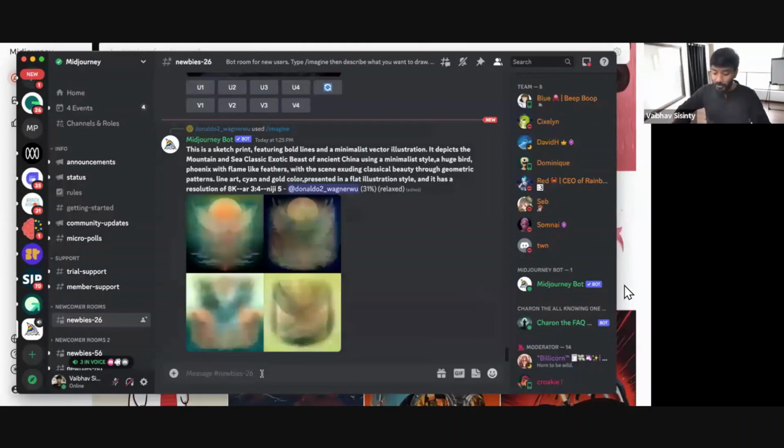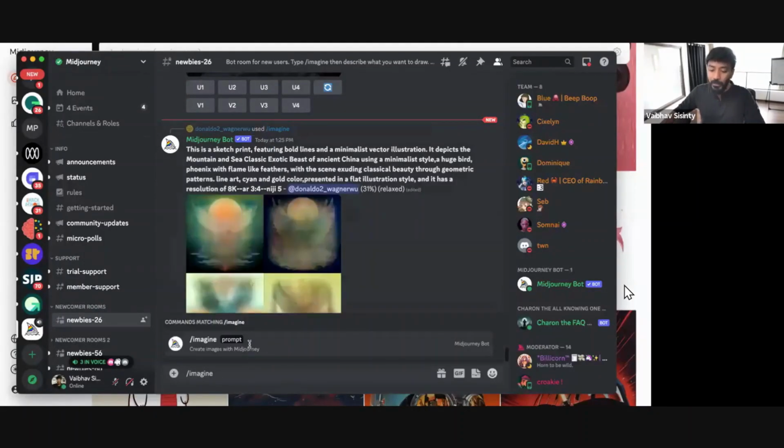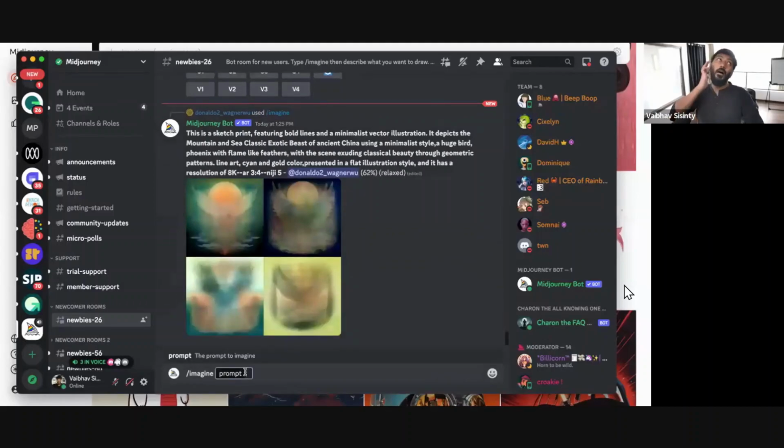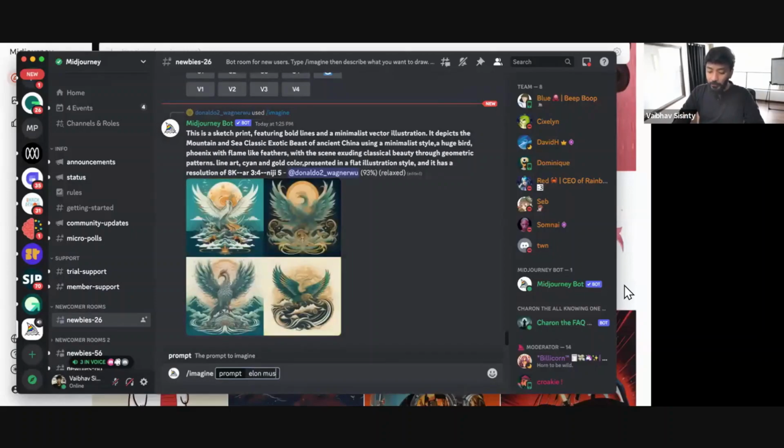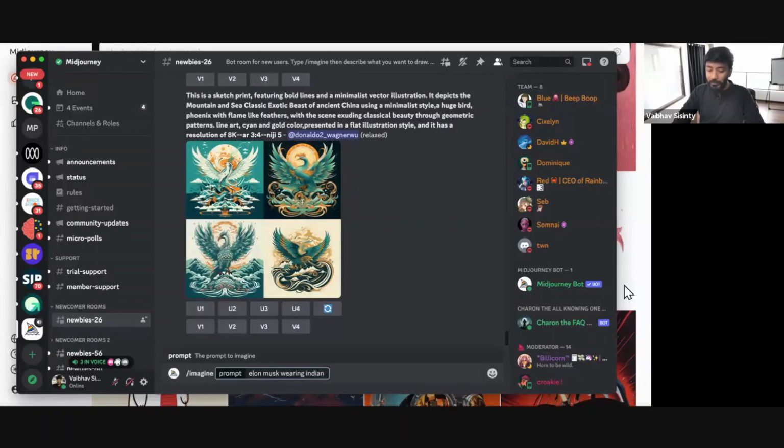The way you generate an image is you type /imagine. Let's say I want Elon Musk wearing Indian attire, standing in front of Mumbai slums.